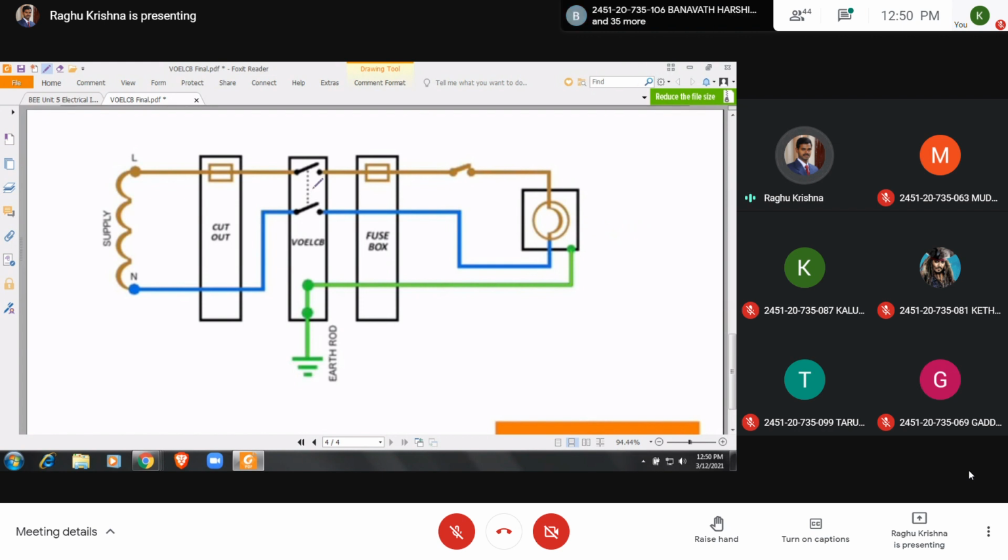Once it gets tripped, we can understand that there is a fault in the equipment, and we can repair this equipment. In this way we can save human life from shocks by using a voltage operated ELCB.